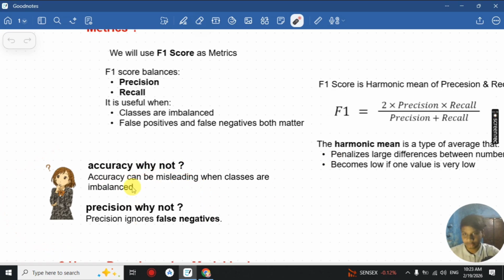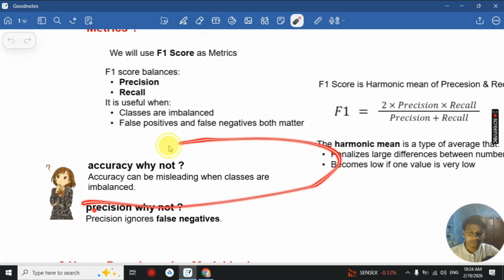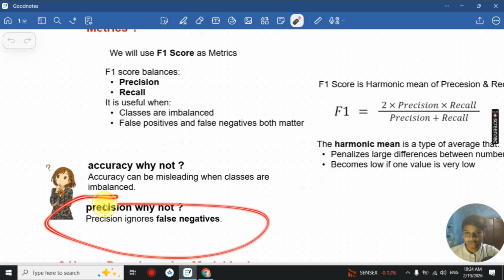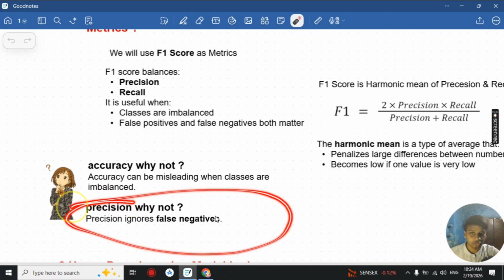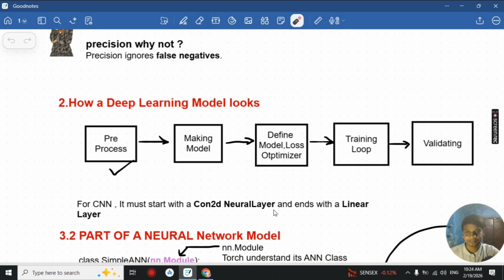Now why are we not using accuracy? It is because it can be misleading when classes are imbalanced. And why not precision alone? Because precision ignores false negatives, and we want to consider false negatives too.